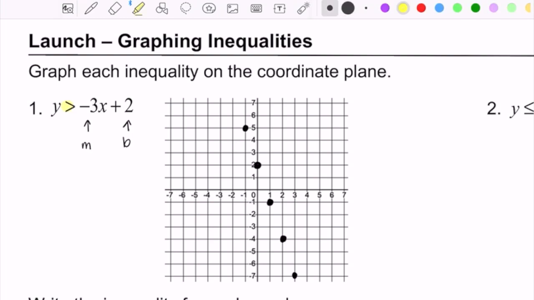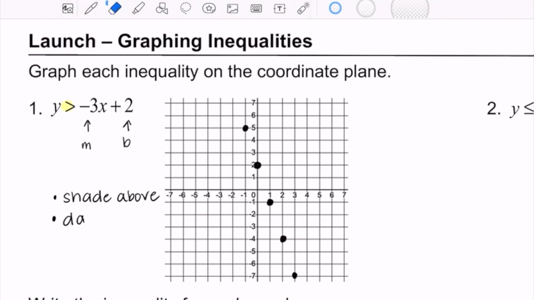The type of inequality symbol will tell you what kind of line to draw and which direction to shade. And so for this graph, it's a greater than symbol, and so that means that we're going to shade above the line. And then because it's a greater than symbol and not a greater than or equal to symbol, it means that the line that we draw on the graph is going to be a dashed line.